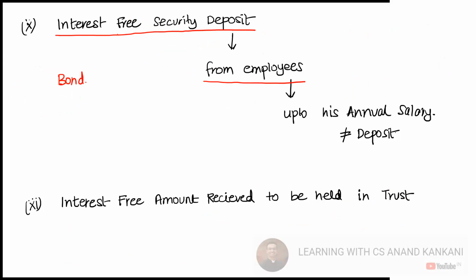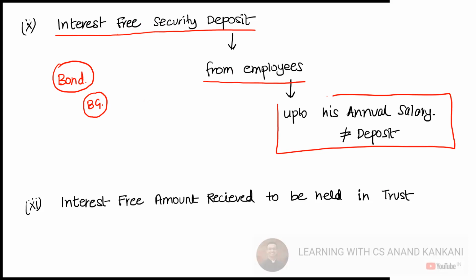The employer believes that you may leave the company in less than 1 year, or whatever the case may be. Company wants you to sign this bond, or company says that get us a bank guarantee, right? We discussed about bank guarantee in the previous lecture. Or the company says that deposit the interest-free security deposit, you have to give it to the company. That should be equal to maximum up to your annual salary.